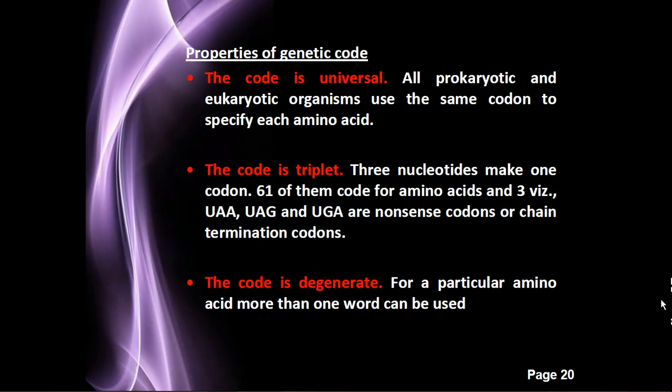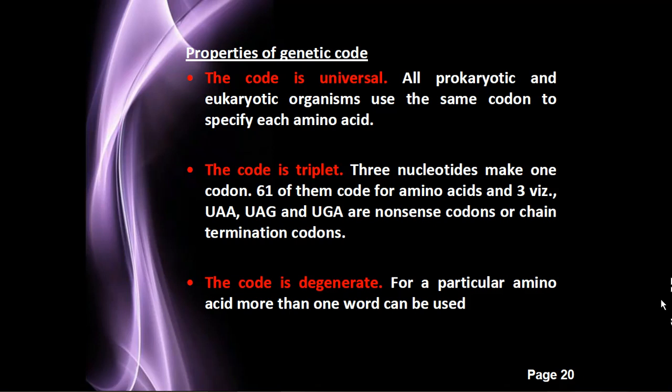So, properties of the genetic code. What we mean by the genetic code is one of the most important things. Genetic code is a triplet form of code in the form of A, T, G, C or A, U, G, C, which is responsible for the particular code for the particular protein.